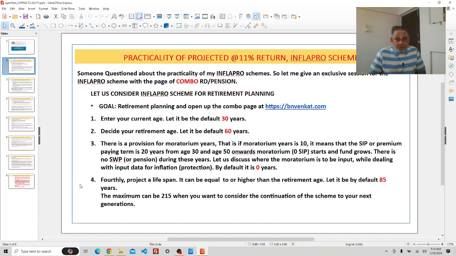Someone questioned the practicality of my INFLAPRO scheme. So, let me give an exclusive session for the INFLAPRO scheme with the page of combo RD pension. Let us consider the INFLAPRO scheme for retirement planning. Goal: retirement planning. Open up the combo page at bnvenkat.com. I am going to the page.